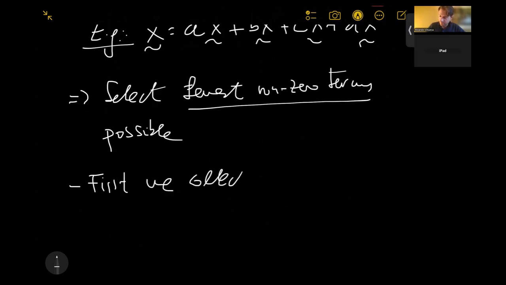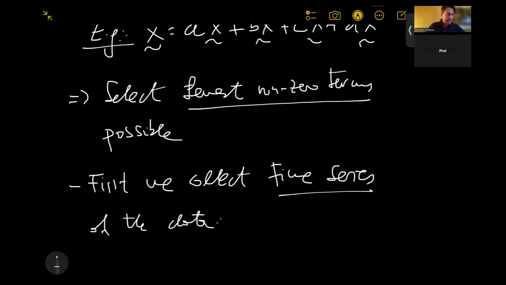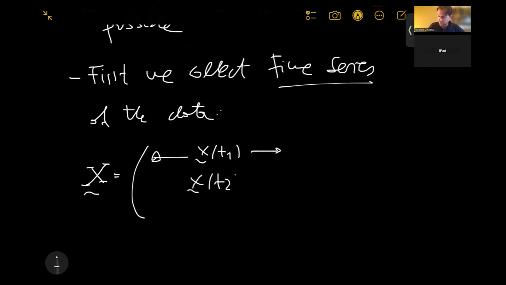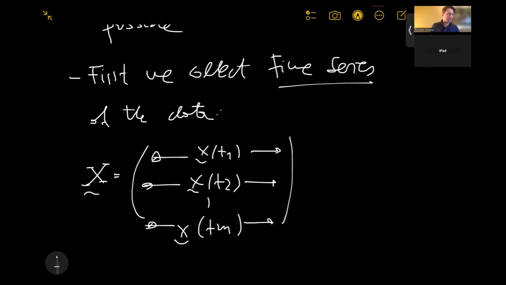We collect time series of the data. And we're going to represent this with this capital X, which is basically the first snapshot, X at t1. This is now X at t2, and so on until X at tm, okay? So these are the snapshots.